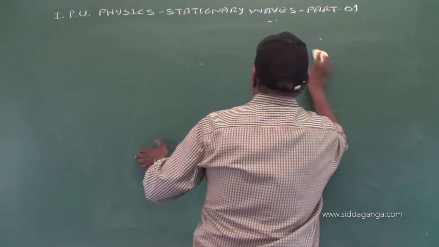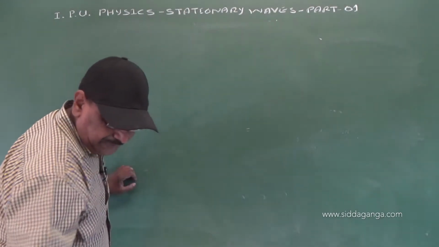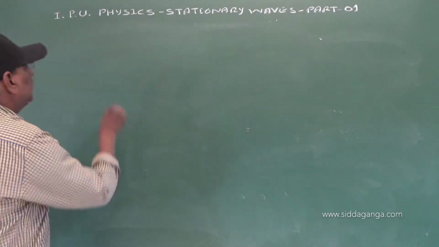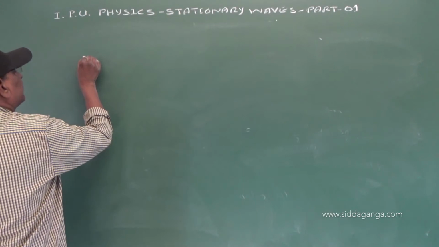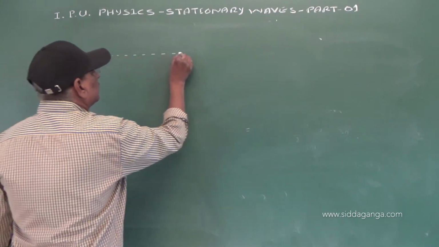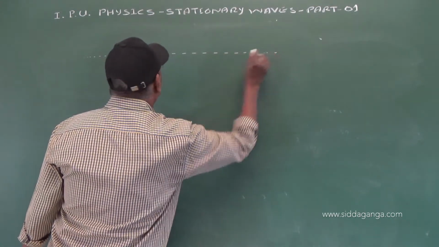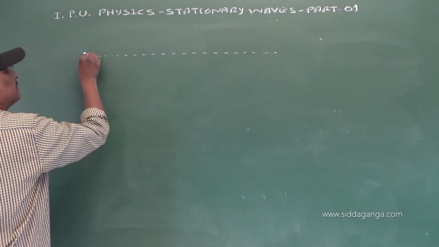Now, a stationary wave can be represented like this.